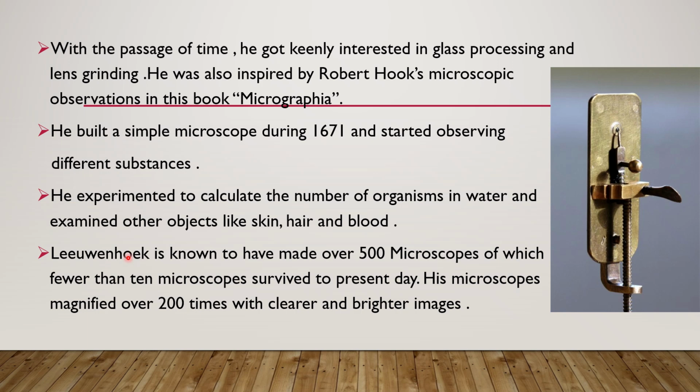And then Leeuwenhoek is known to have made over 500 microscopes, of which fewer than 10 survive to the present day. Throughout his lifetime he made around 500 microscopes, and among those, fewer than 10 are present till date. His microscopes magnified over 200 times with clearer and brighter images. So his microscopes had the capacity to magnify 200 times, and that too with clearer and brighter images. Fine.